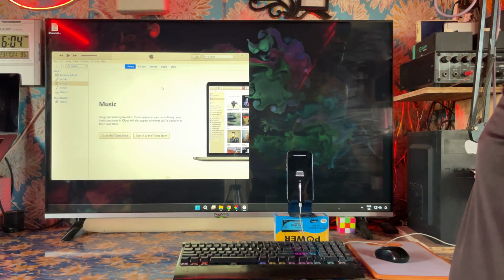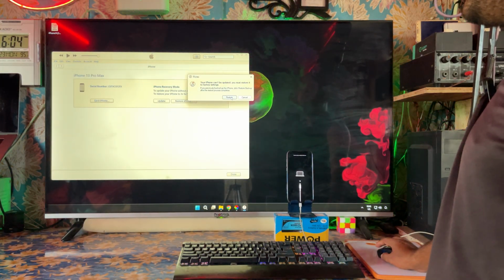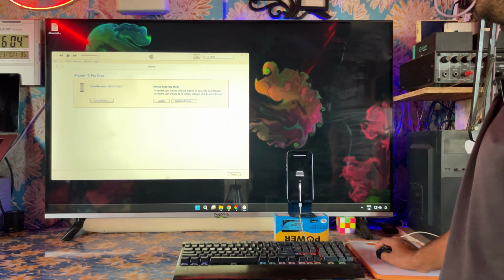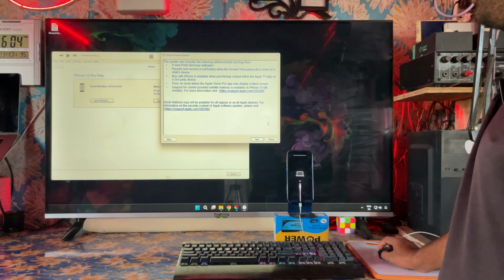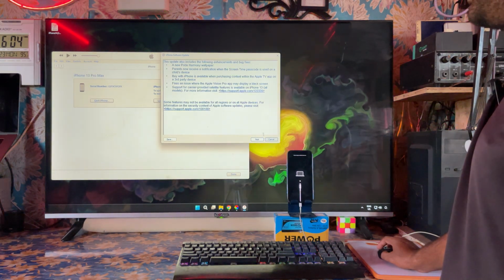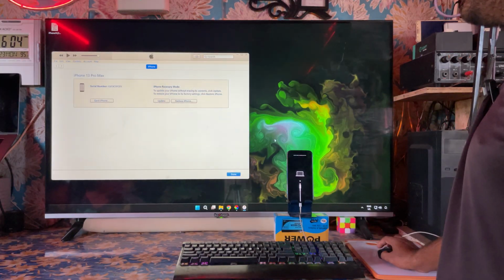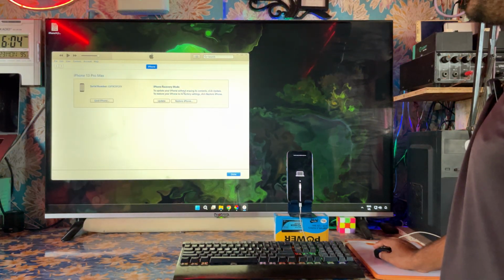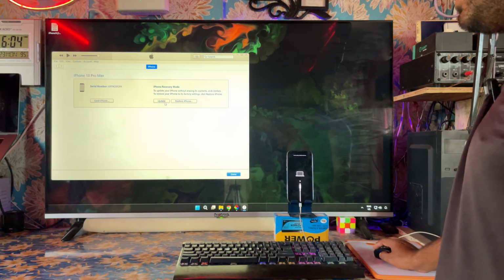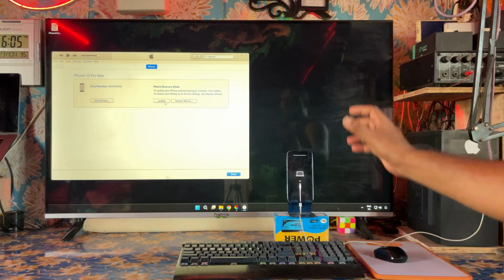Once again we will connect it, and now we will go for the restore option. Let's click on restore. Now here we will have to select everything, and then it will go for restoration directly. This is a clue that this firmware was not accepted. So in that condition, click on these options and this device will be restored.